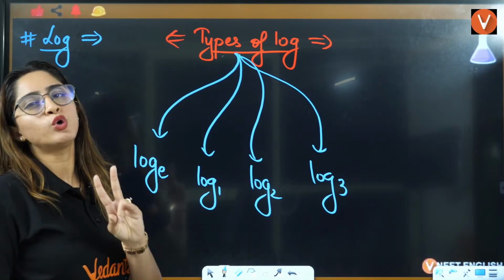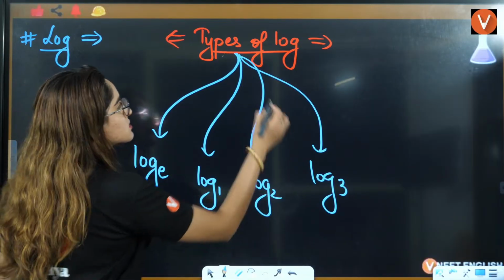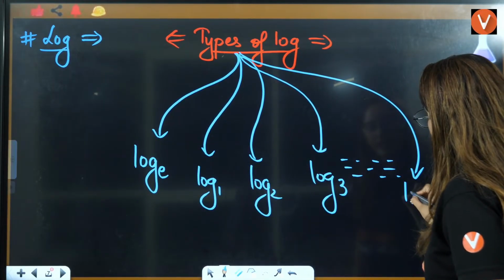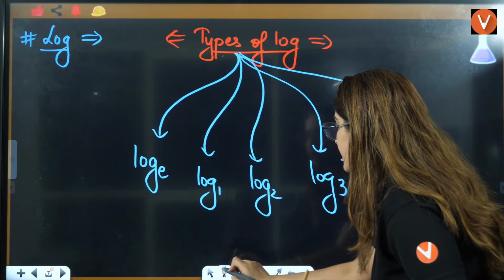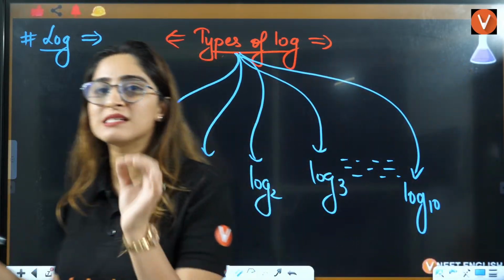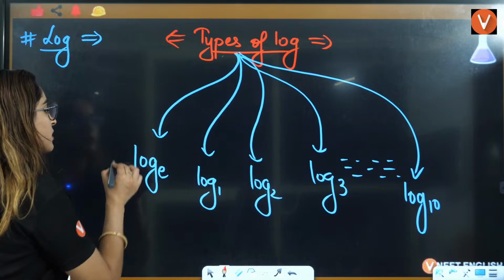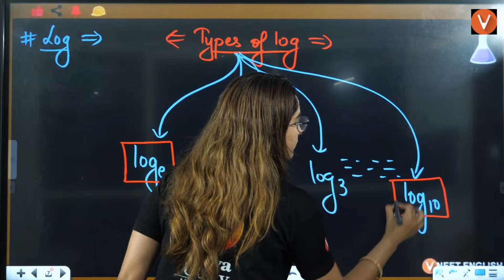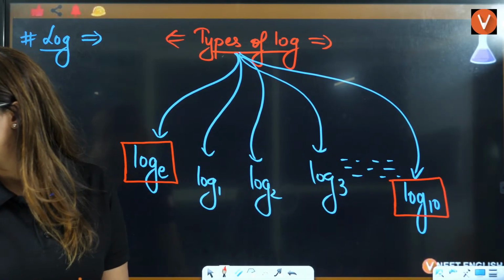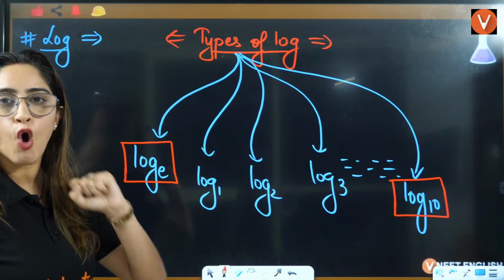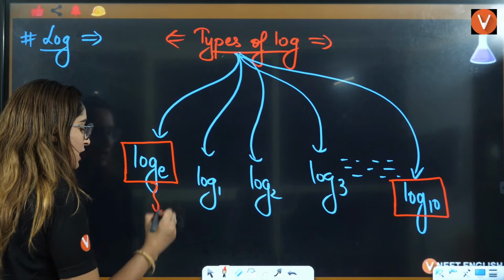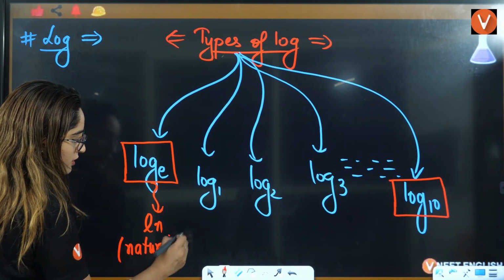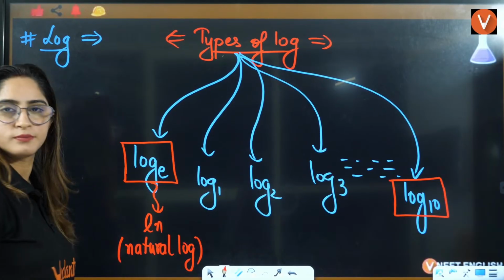But for us, 2 logs are important. So many logs can exist, but for us, 2 logs are important. That is log base E and log base 10. These 2 logs we are going to talk about. Log base E is also called ln, that is called natural log.